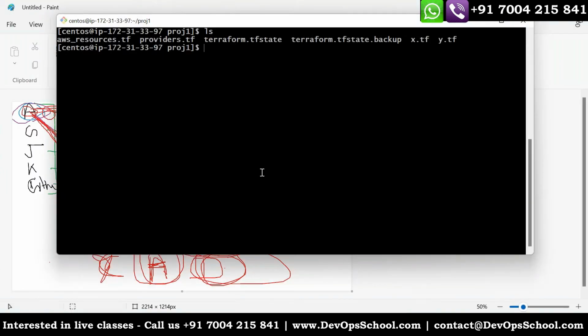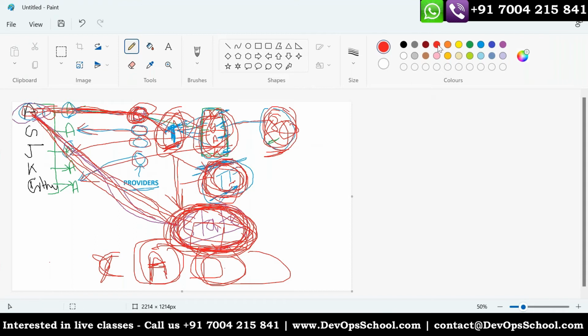Now you know what? Next time when you run, please mind it, it's an important topic. Next time when you run, this is your desire, and this is your real. State file is the real. Real means what you have in infrastructure. And the Terraform is your desire. If it is matching, everything's okay. There's zero changes, zero add. And if your desire is something else and it is not matching in the infrastructure, it may have a change or addition or destruction of resources. Are you getting this concept? That's called idempotent. All of you?